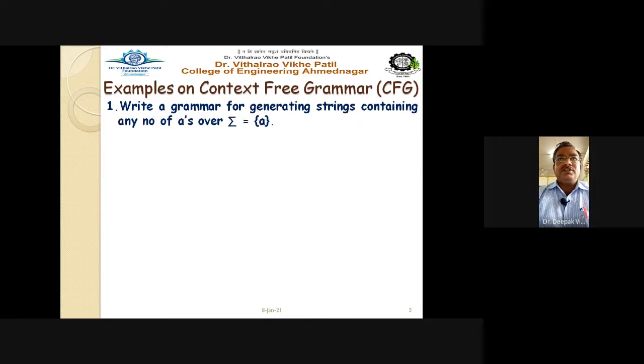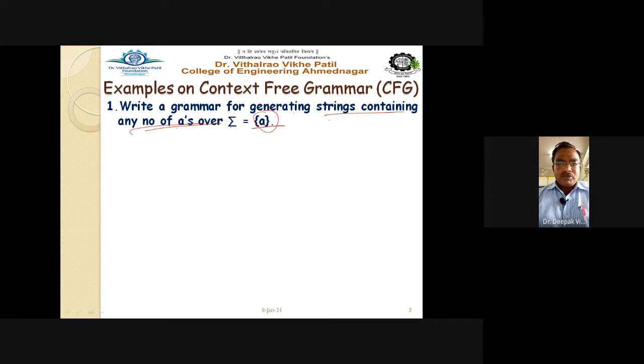Here, write a grammar for generating strings containing any number of a's over sigma, where sigma equals {a}. It consists of only one input alphabet, that is a, and we have to generate the grammar for the strings containing any number of a's.